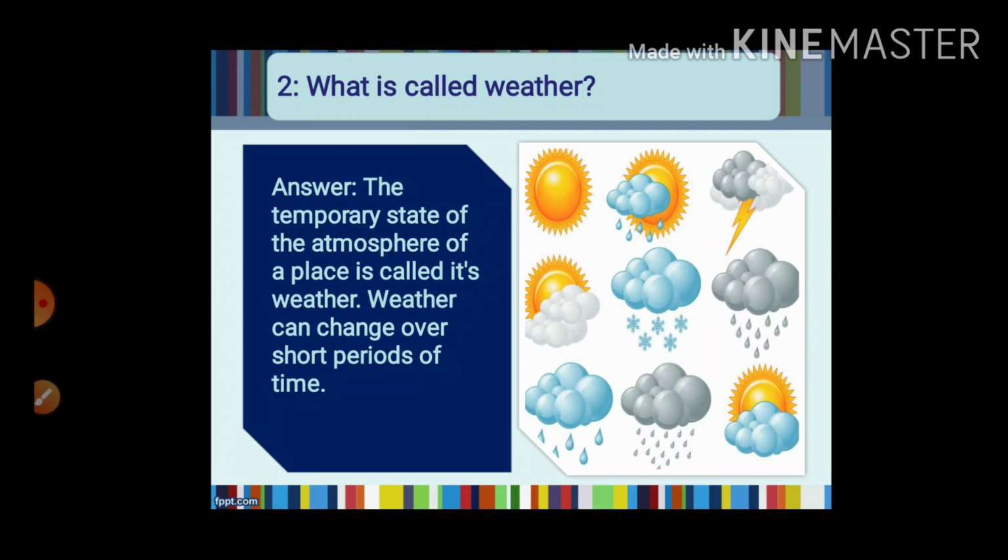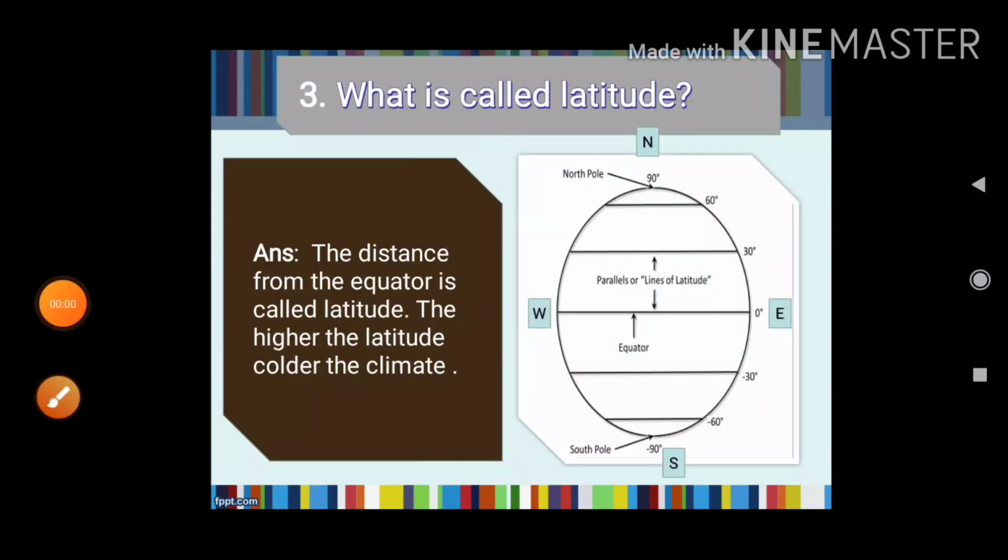Maybe you have started your morning with a bright, sunny and clear sky, but in the evening it can be covered with dark clouds. Or maybe you have started your morning with rain, then in the afternoon it can be a bright sunny day again. So the weather of an area can always change. It is never permanent and it can change over a short period of time. So what is called weather? The temporary state of the atmosphere of a place is called weather. Let's go to the next question.